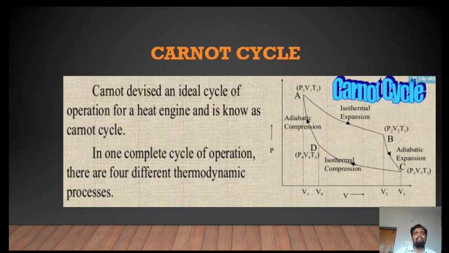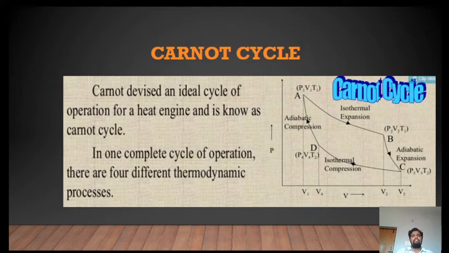Carnot devised an ideal cycle of operation for a heat engine, and it is known as the Carnot cycle. Carnot is the name of a French physicist, who was also an engineer. He designed an engine which converts heat energy into mechanical energy.